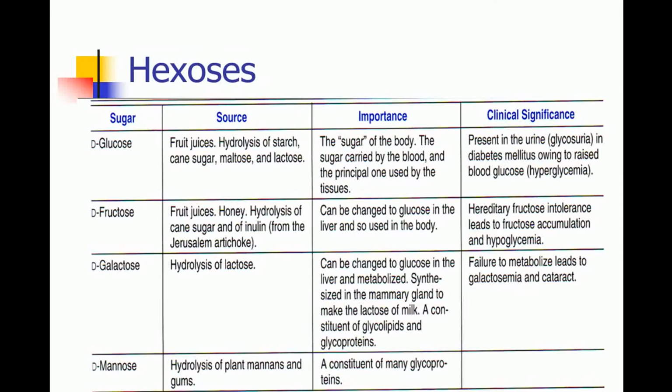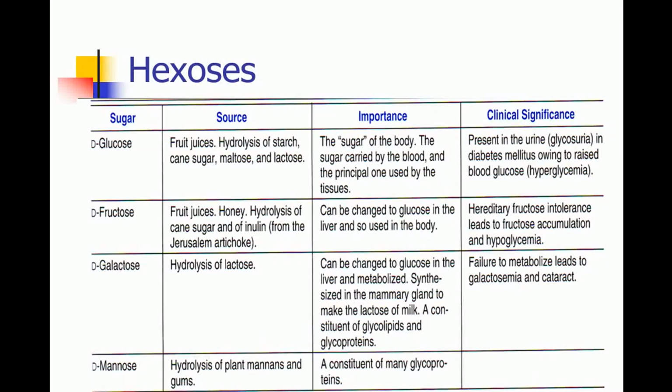D-fructose is mainly present in fruit juices, honey, and hydrolysis of cane sugar and inulin also results in the formation of fructose. Fructose can be changed to glucose in the liver, so it is interconvertible to glucose and can be used by the body. Fructose is associated with a disease called hereditary fructose intolerance, which can lead to the accumulation of fructose and can result in the development of hypoglycemia.